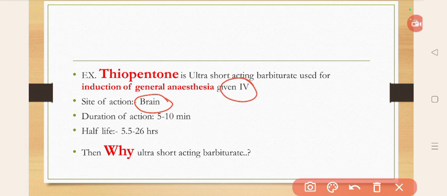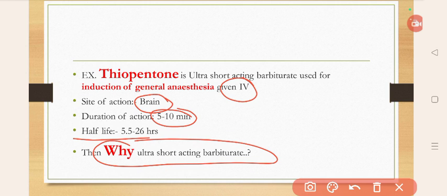When thiopentone reaches from blood to the brain, that is distribution. Duration of action is 5 to 10 minutes and half-life is 5.5 to 26 hours. Then why is it called an ultra short acting barbiturate when the half-life is up to 26 hours? Because the duration of action is just 5 to 10 minutes.